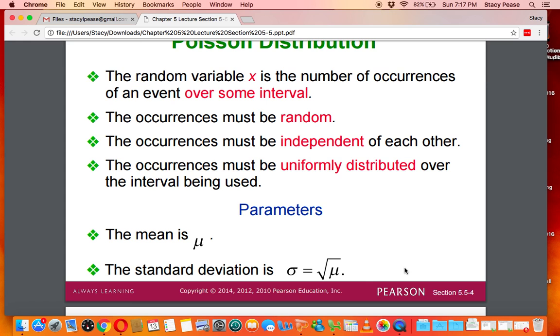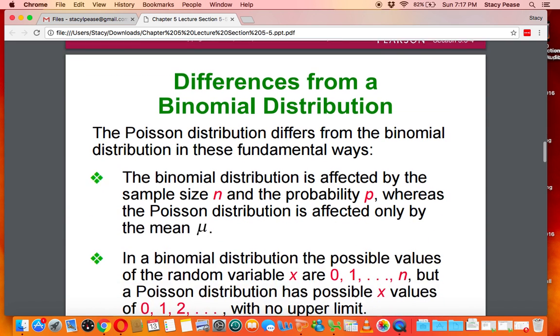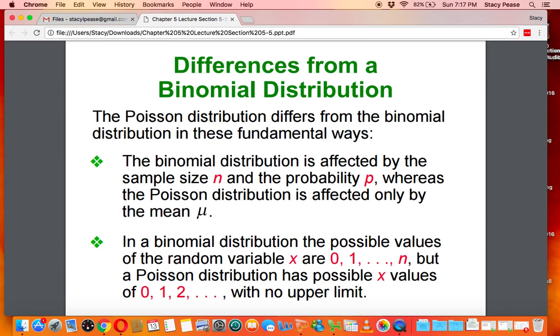So this is another way of calculating a mean and a standard deviation that is specific for the Poisson distribution. So some differences from a binomial, which we just talked about. The Poisson actually differs from the binomial in a couple of ways. The binomial distribution is affected by the sample size and the probability of success, lowercase p, where the Poisson distribution is only affected by the mean.